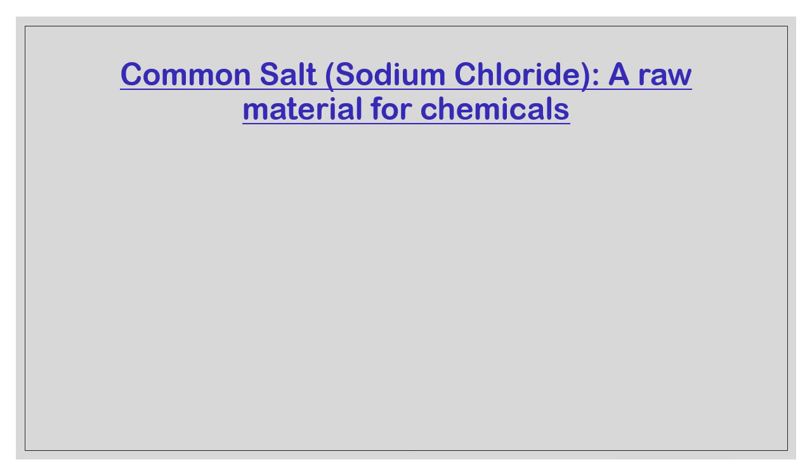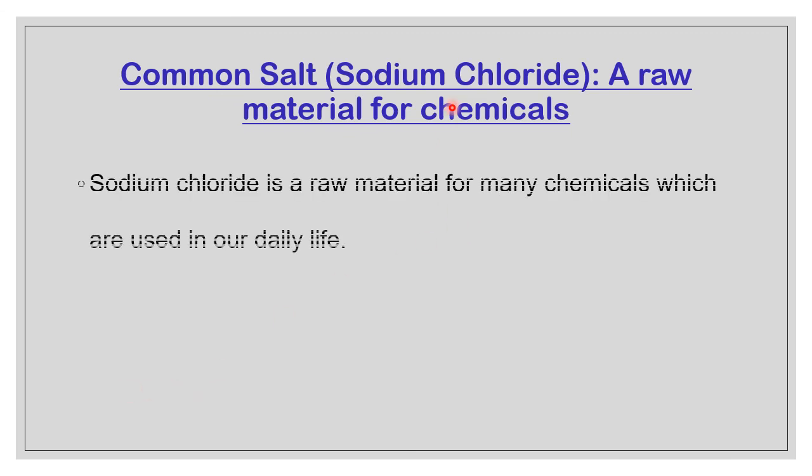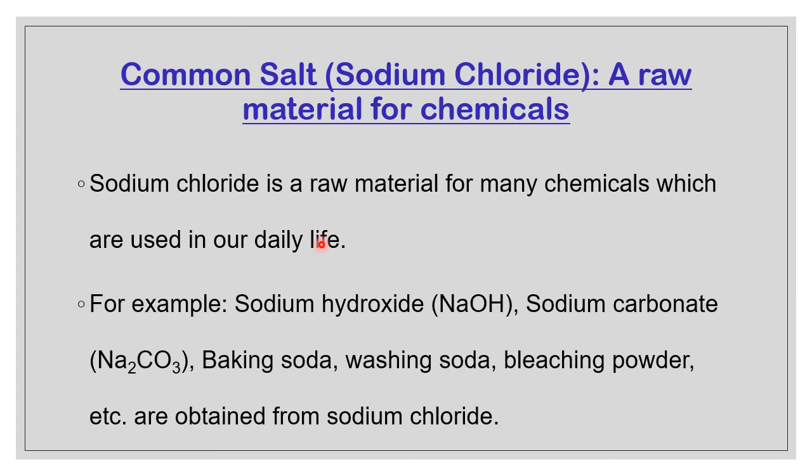Now, common salt is a raw material for many chemicals, as I told you. It is a raw material for many chemicals which are used in our daily life. For example, sodium hydroxide, sodium carbonate, baking soda, washing soda and bleaching powder are obtained from sodium chloride.